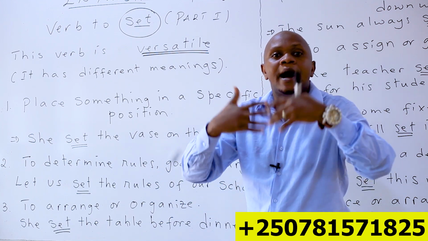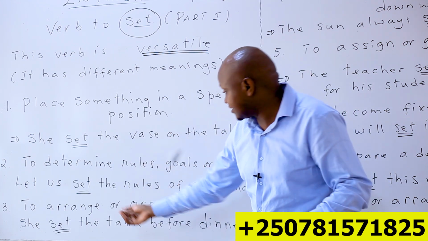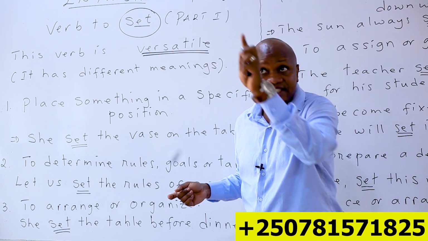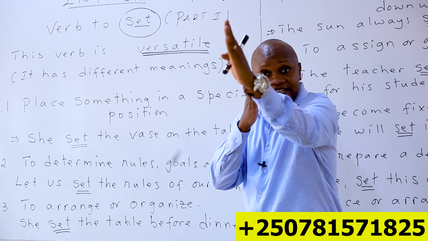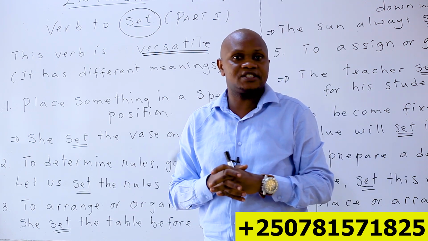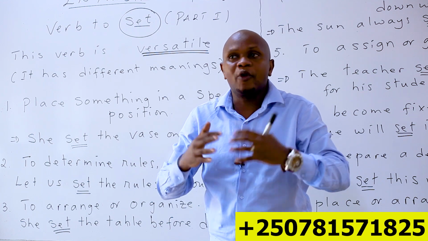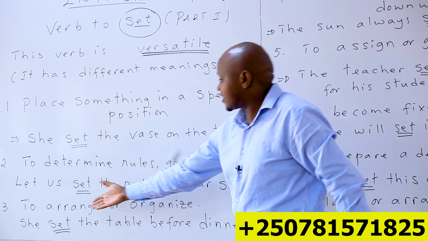Mureke dushyireho amategeko n'amabwiriza y'ishuri ryacu. That is to set the rules. To set the target. Ni ugushyiraho intego ugomba kugenderaho. You are setting the target at that time. For example, you can say, I am going to set the target. Ngiye gushyiraho intego. I'm going to set the goals or rules. To set. Number three here.